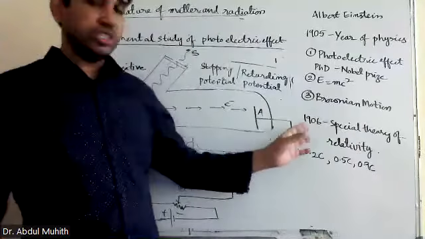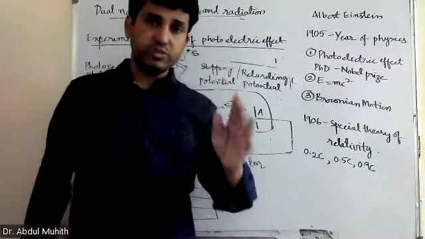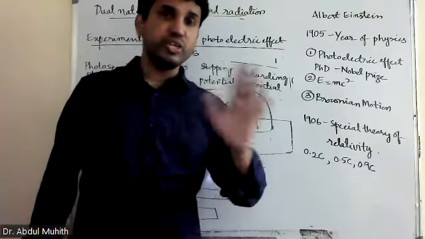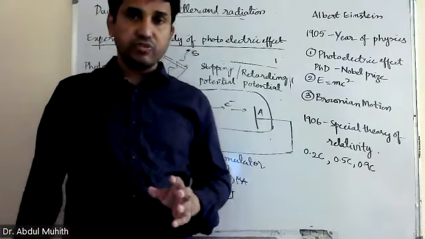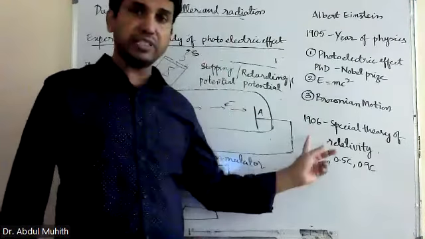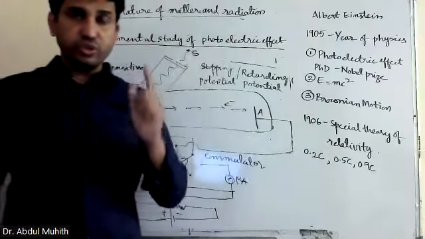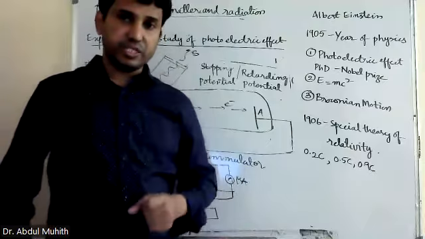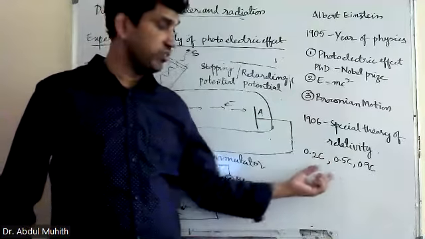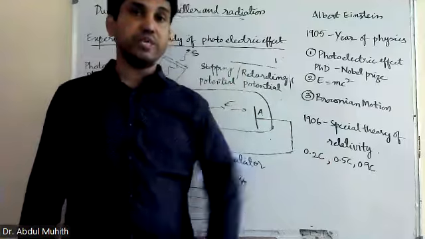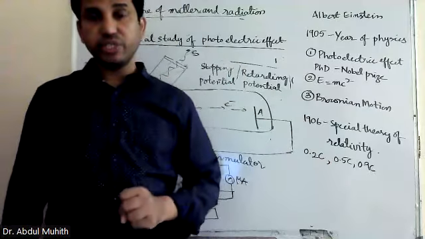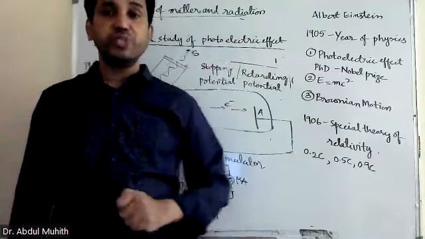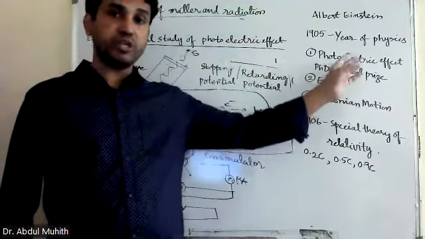Exactly the same. Special theory of relativity means when a particle is going with a speed comparable to the speed of light, you cannot apply normal mechanics, that is, Newton's mechanics. We have 3 types of mechanics now: Newton's mechanics, Einstein's mechanics, and quantum mechanics. For large bodies we use Newton's mechanics. But you cannot apply it to a particle moving with the speed of light, because its mass, length, and time will not be the same. The problem is with the variables. So you have to apply the special theory of relativity. At that time, no one could understand the special theory, so they awarded his Nobel Prize on the photoelectric concept.